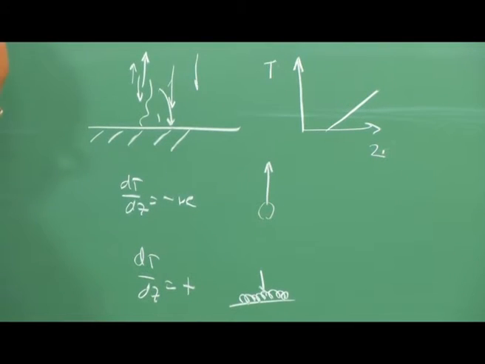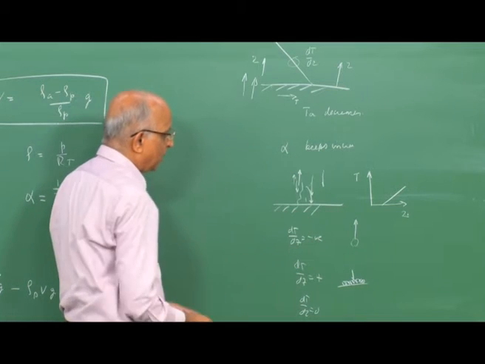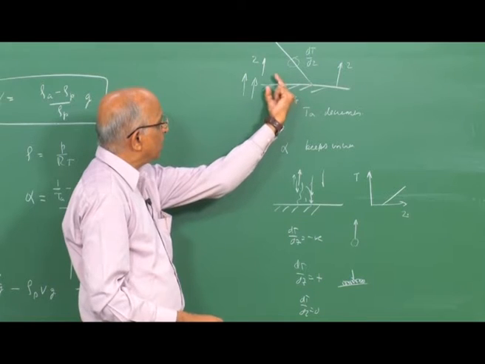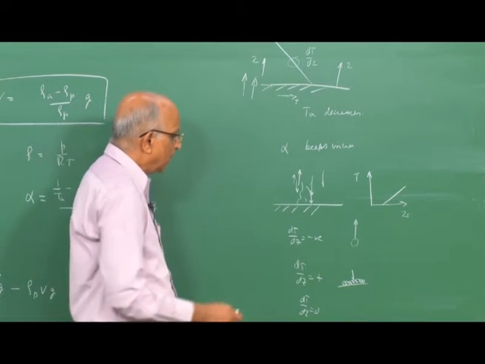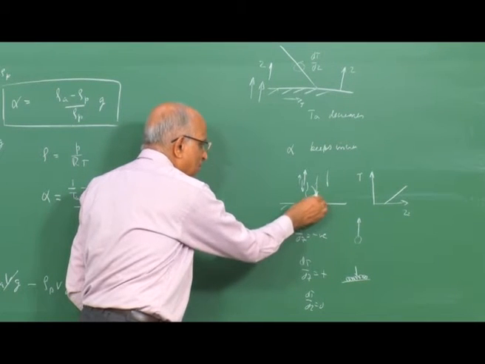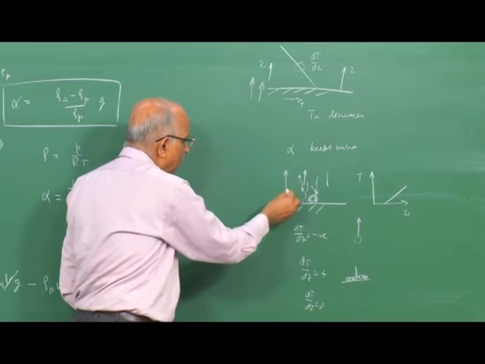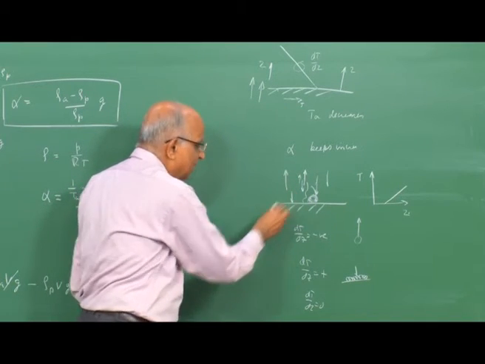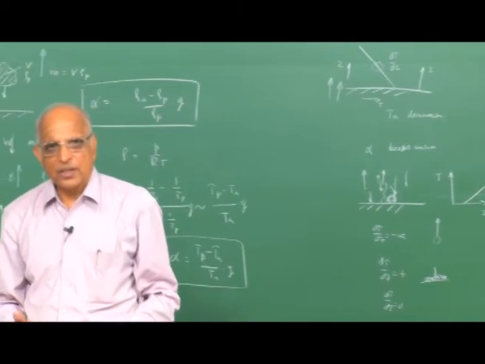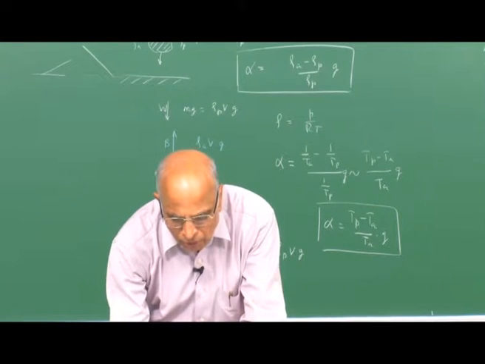If I have dT by dZ equal to 0, well, there is no motion of the parcel of gas. Therefore, the temperature gradient above the surface of the earth within the atmospheric boundary layer decides whether a parcel of gas which is formed will get lost upward or will come back, and this is what is mainly used to say whether the atmosphere is stable, unstable, or neutral.